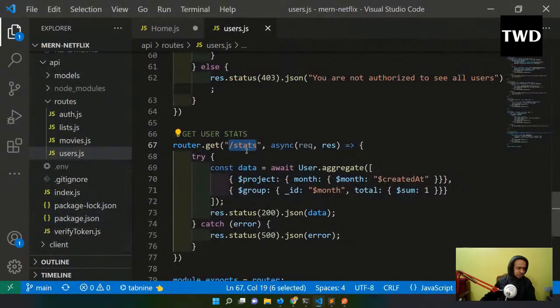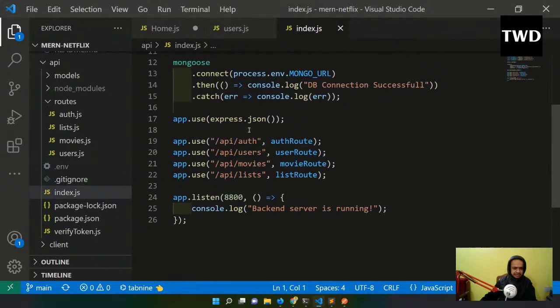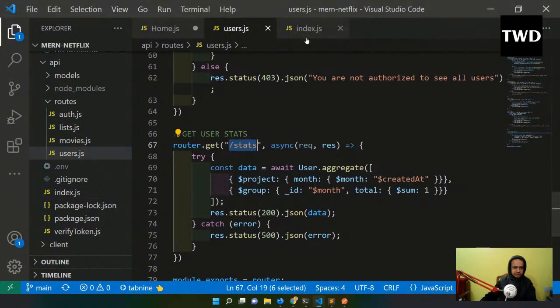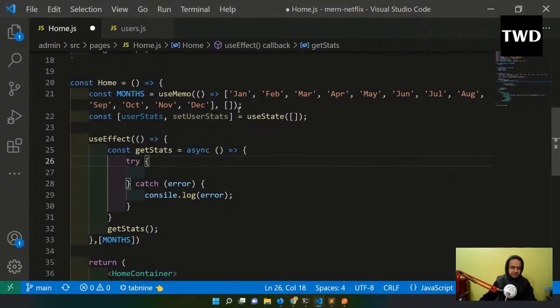Actually what happens here, if I go to the index, I will have this slash API slash users, then the slash stats is done. So slash API slash users and slash stats is done. It gives very good stats. It will divide everything into stats, and we will get month wise data with this.